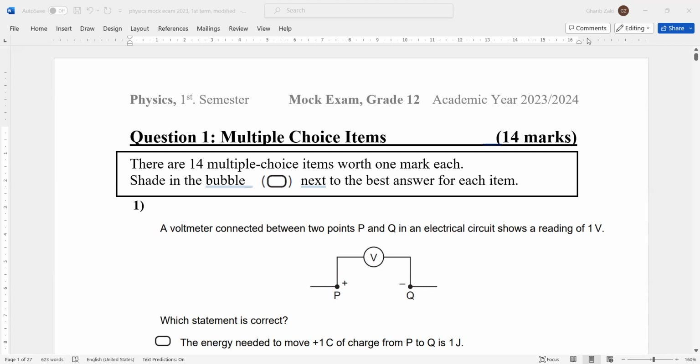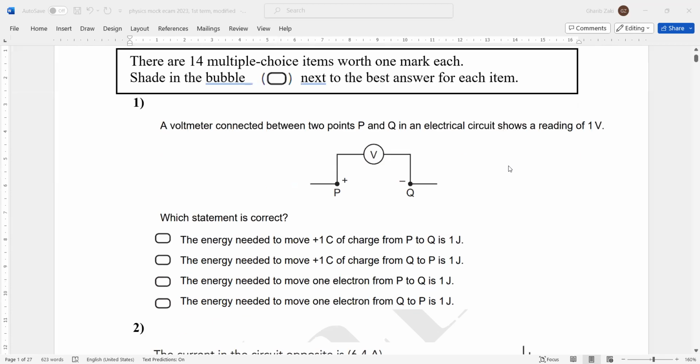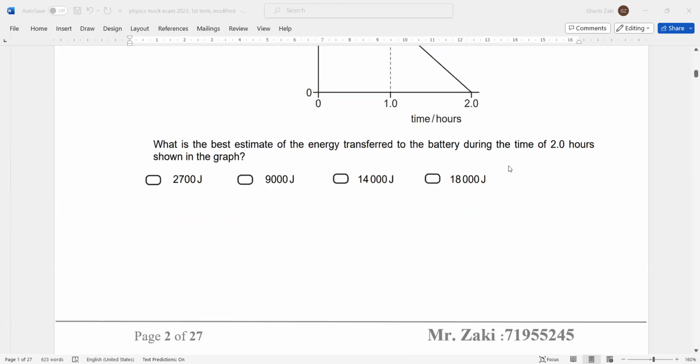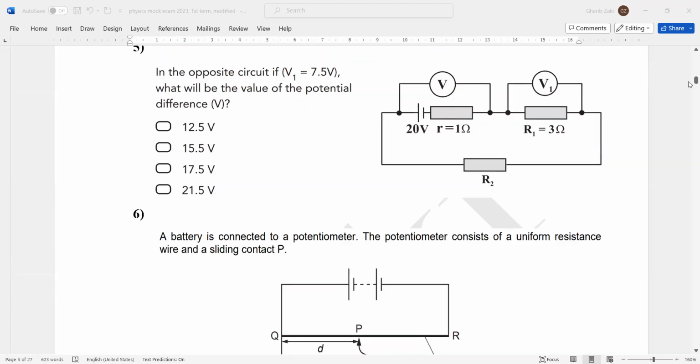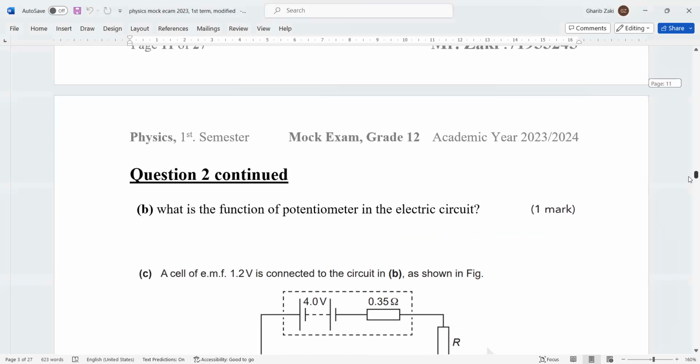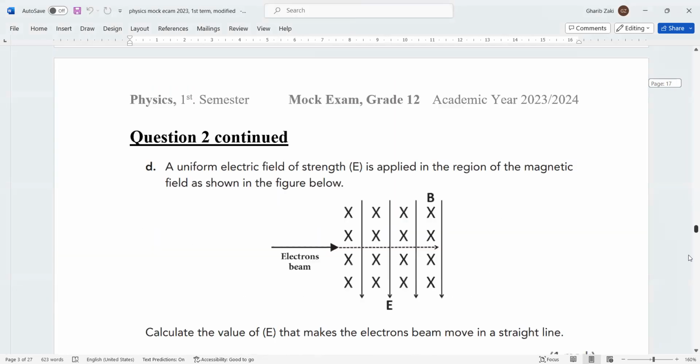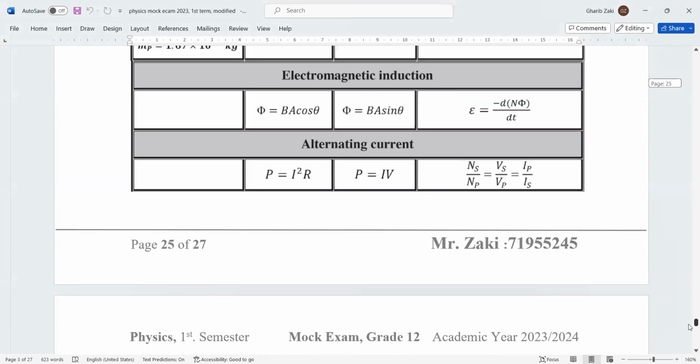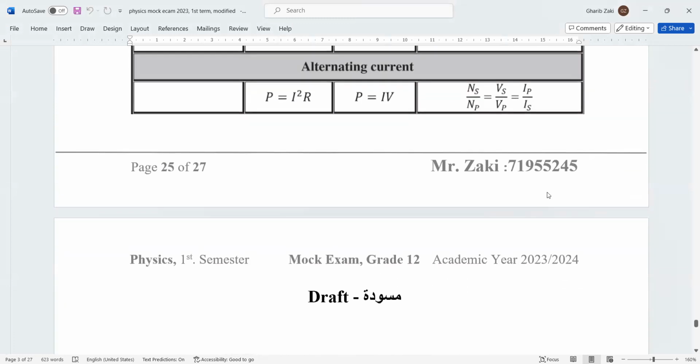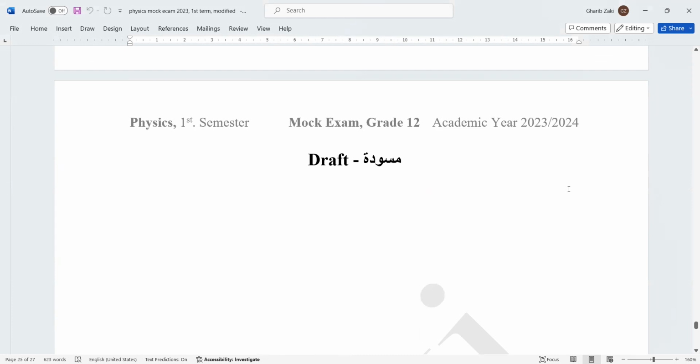I will be with you all day today and tomorrow from 6 a.m. Now, when you open the exam paper, you will find the draft paper, مسودة. We go directly to the draft paper. This is the way to open the exam. Okay? So we will go directly to what here? To the draft paper, مسودة.